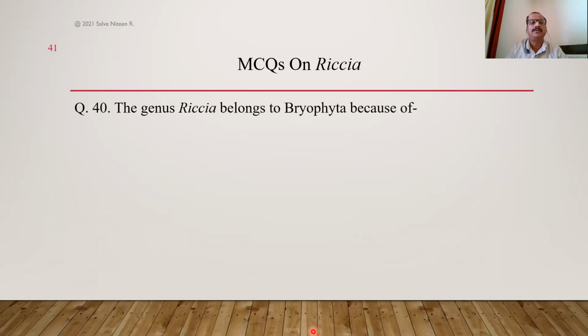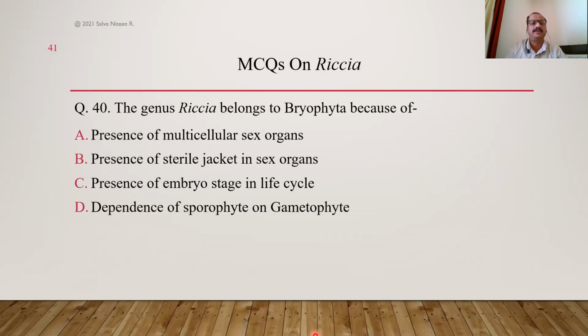Okay. The last one, the genus Riccia belongs to Bryophyta because of what? I mean, there are many characters. Presence of multicellular sex organs, sterile layer of jacket cells in sex organs, presence of embryo stage in life cycle. So all these three characters are the characters of higher cryptogams that include both Bryophyta and Pteridophyta. But this character is important. That's why Riccia belongs to Bryophyta.